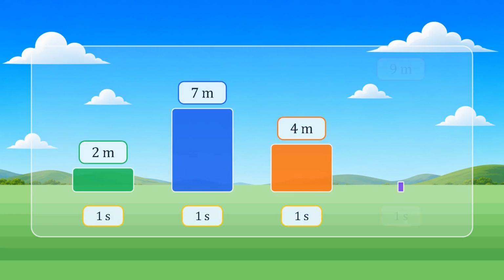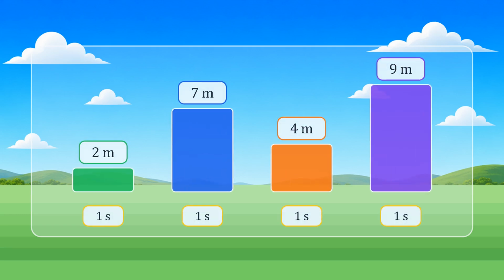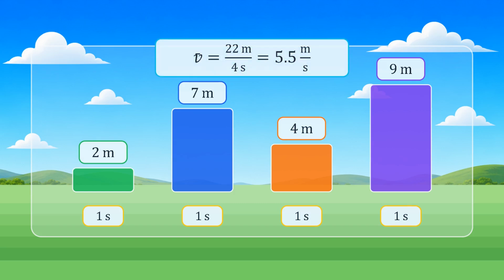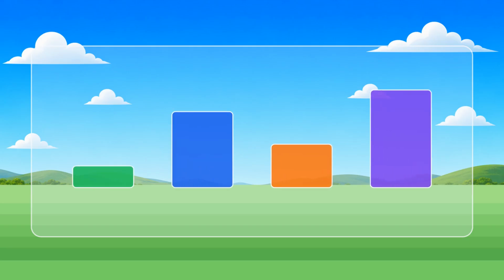Now compare that with non-uniform motion. During 4 consecutive seconds, an object might cover 2 meters, then 7 meters, then 4 meters, then 9 meters. The distance per second changes, so the speed is not constant. Yet the total distance is 22 meters in 4 seconds, and the average speed for the complete interval is 5.5 meters per second. Average speed is like leveling out an uneven motion in our minds.